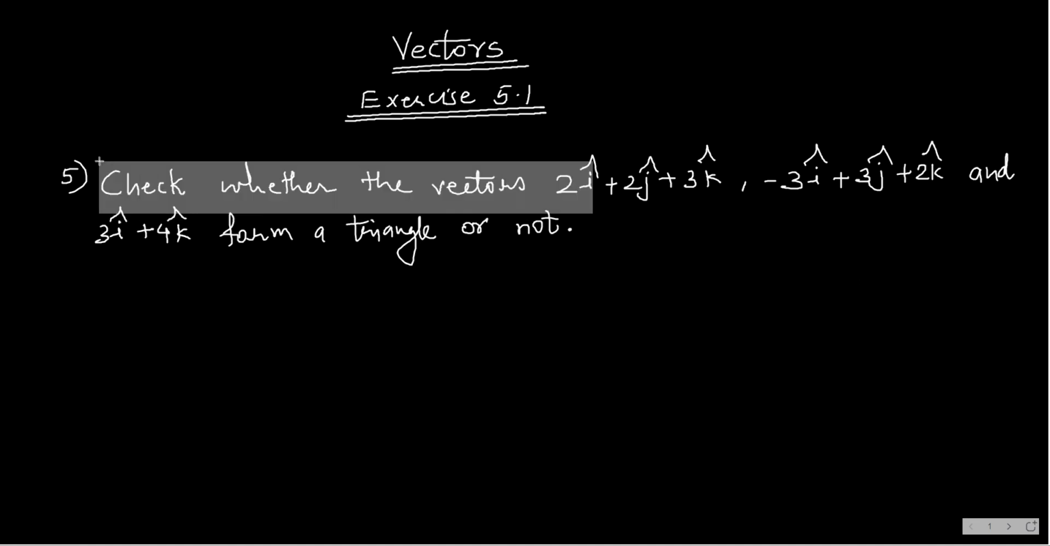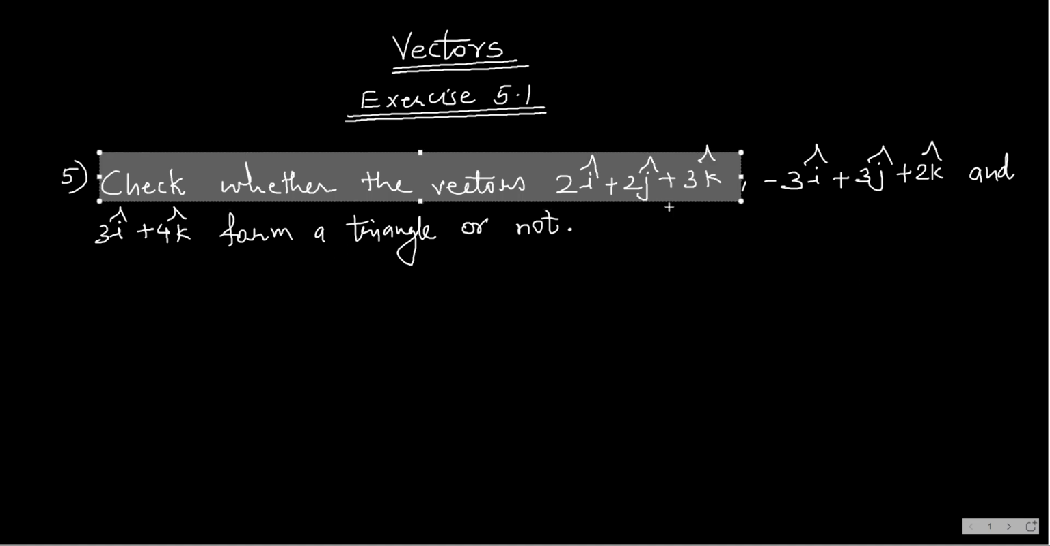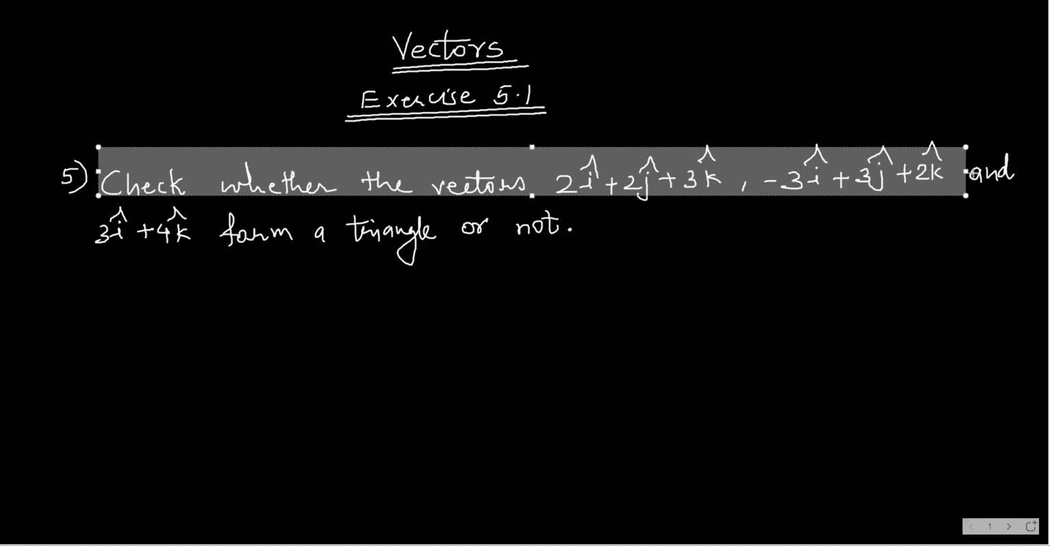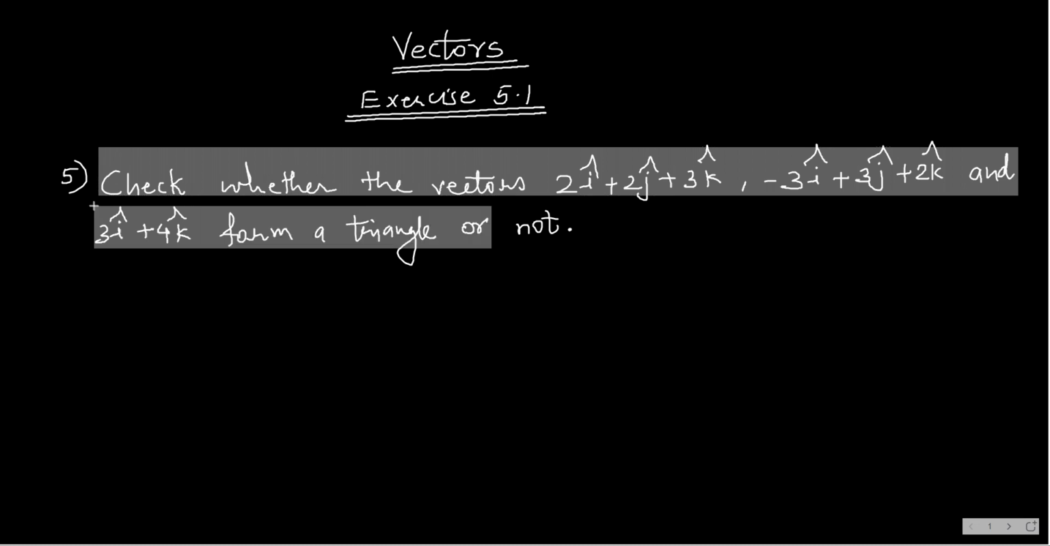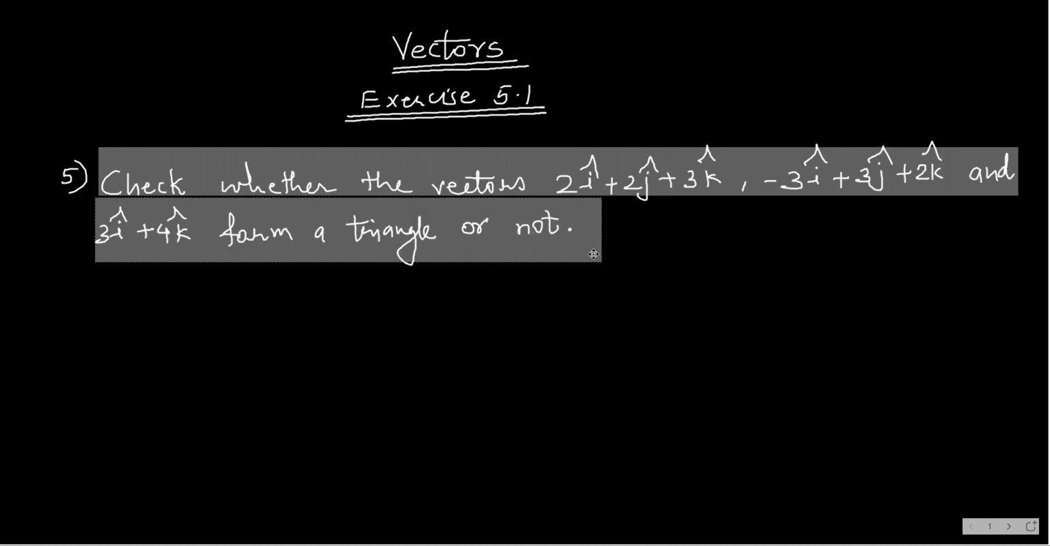Check whether the vectors 2i cap plus 2j cap plus 3k cap, the other vector minus 3i cap plus 3j cap plus 2k cap, and the third vector 3i cap plus 4k cap form a triangle or not. We have to check whether these three vectors form a triangle or they don't. So what I will do is I'll consider these vectors as a bar, b bar and c bar.